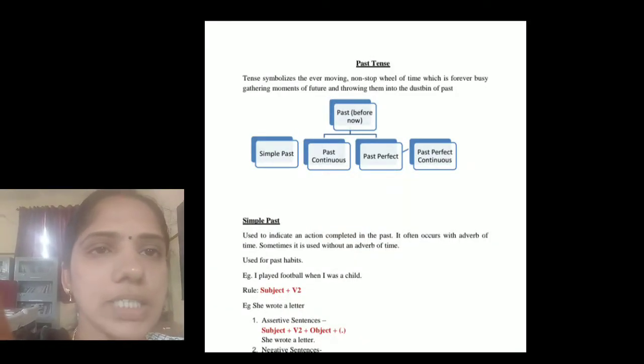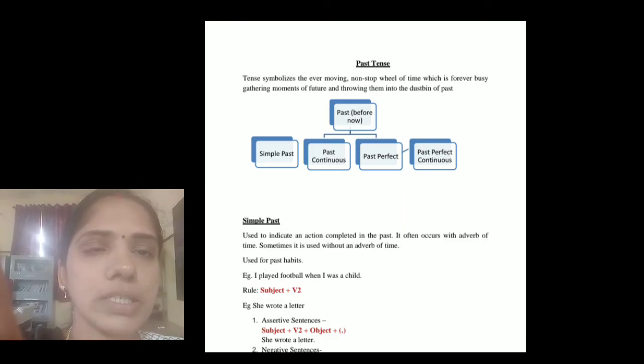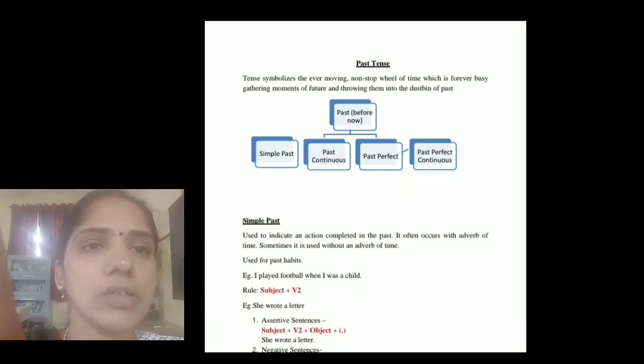Then past tense. Past tense symbolizes the ever-moving, non-stop wheel of time, which is forever busy gathering moments or throwing them into the dustbin of the past. Here I have given some charts.